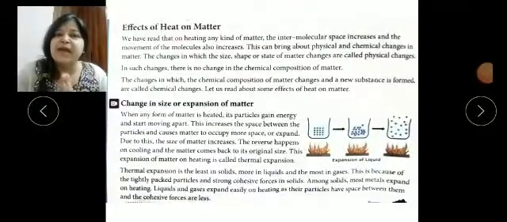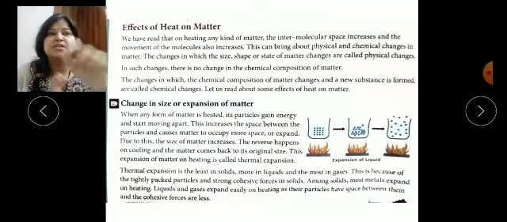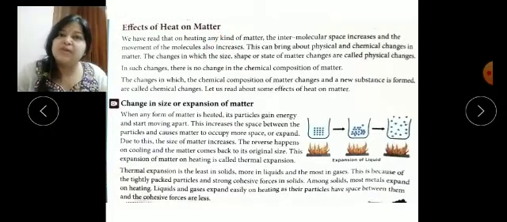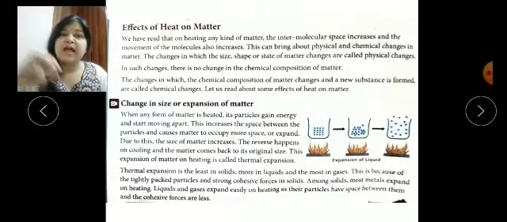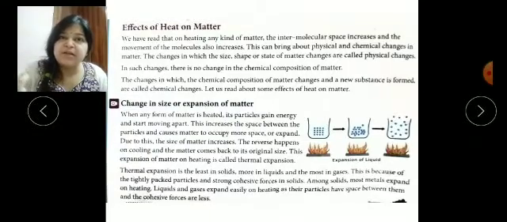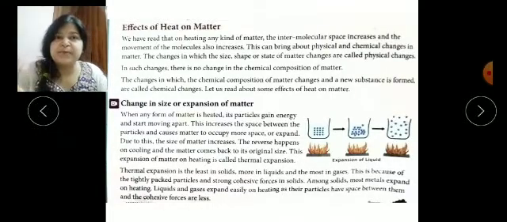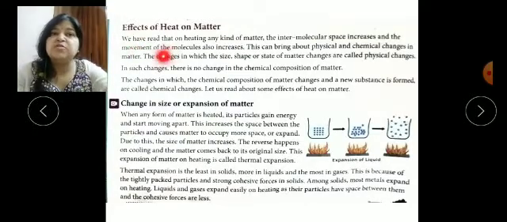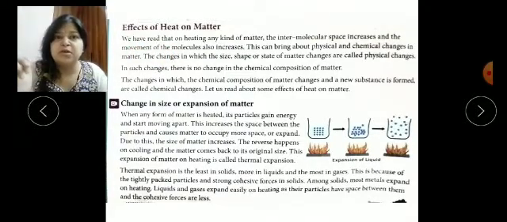So children, today I am going to explain to you what the effects of heat on matter are. We all know that whenever we provide heat to matter, whether it is solid, liquid or gas, it expands. When it expands, it increases its size, or on the other hand, you can say that it increases the intermolecular space between the molecules, and it also increases their movement.